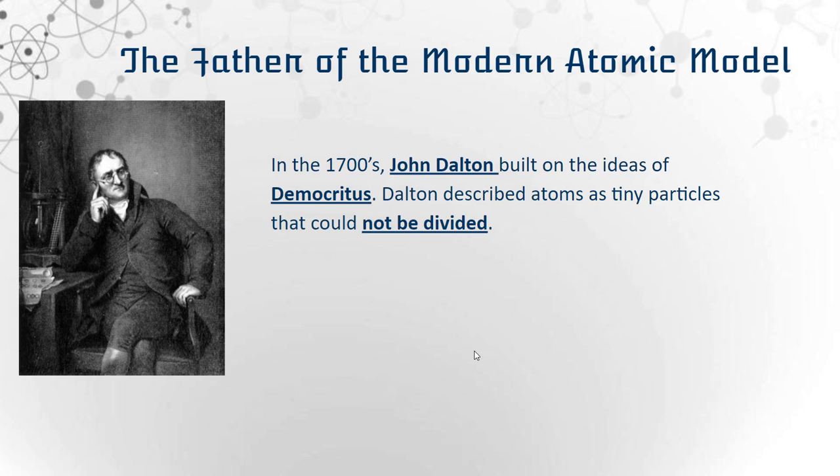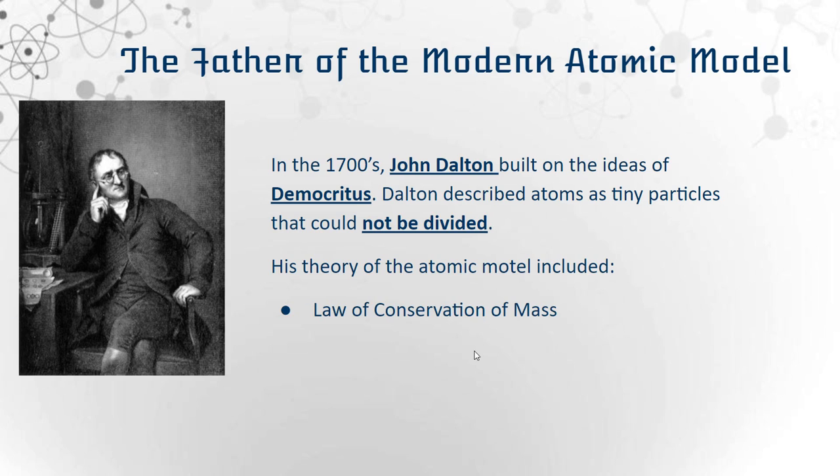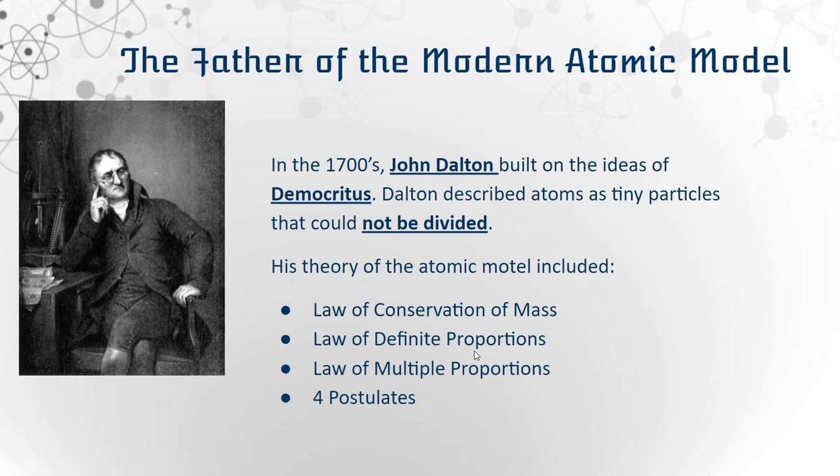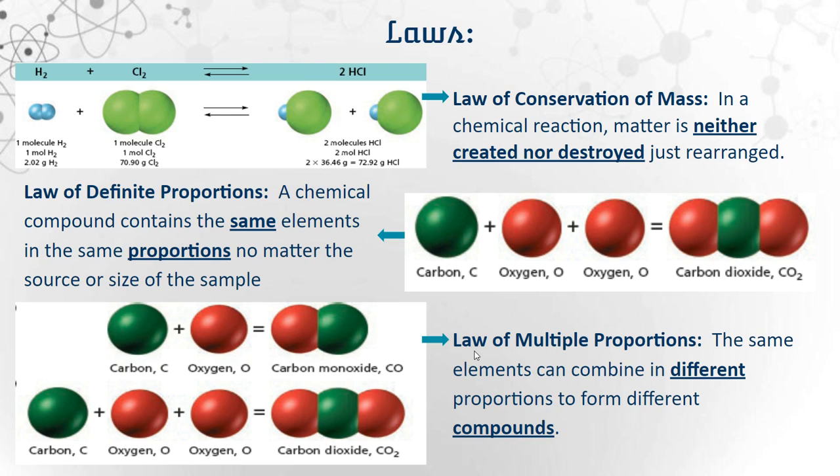the 1700s. We call John Dalton the father of the modern atomic model because he built on the ideas of Democritus. He described that atoms were tiny particles that could not be divided. So he knew Democritus was telling the truth. We weren't made of 5 elements, we were made of tiny particles. His theory of the atomic model included the law of conservation of mass, the law of definite proportions, law of multiple proportions, and the 4 postulates. So these are the 3 laws.